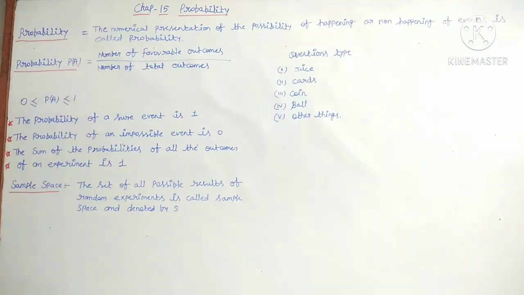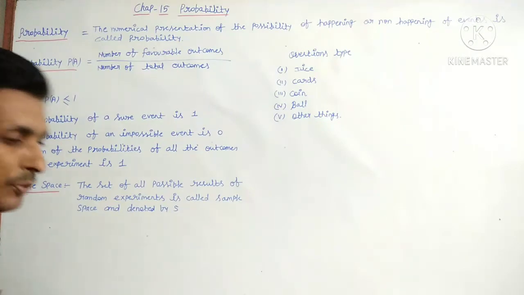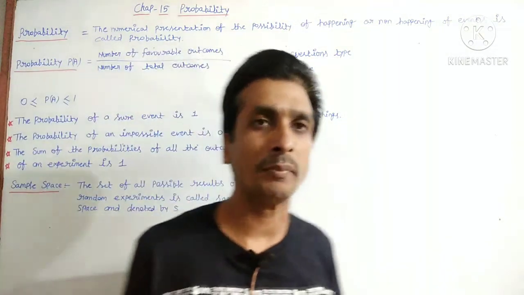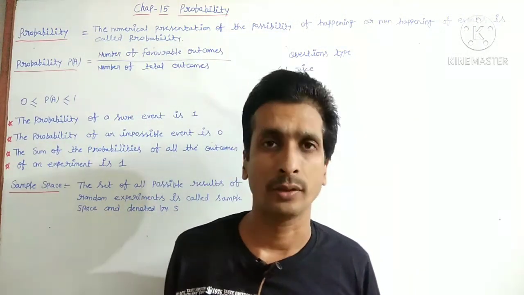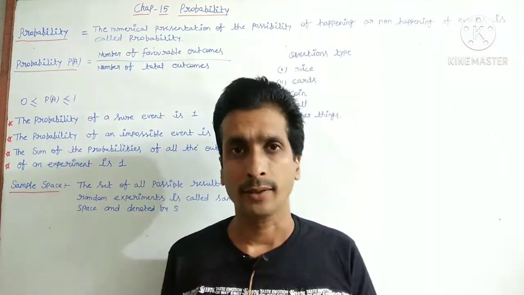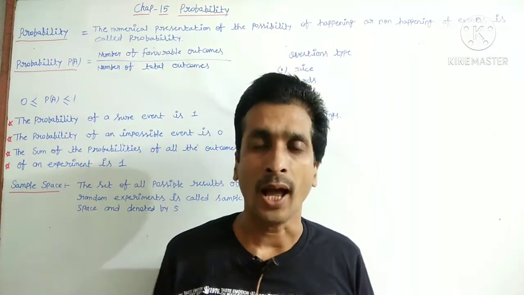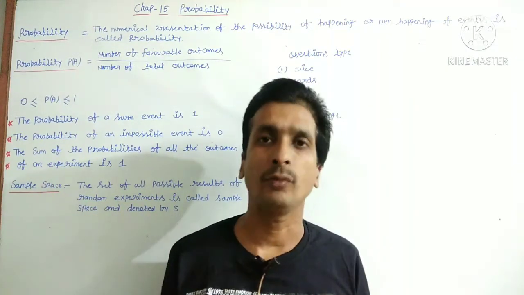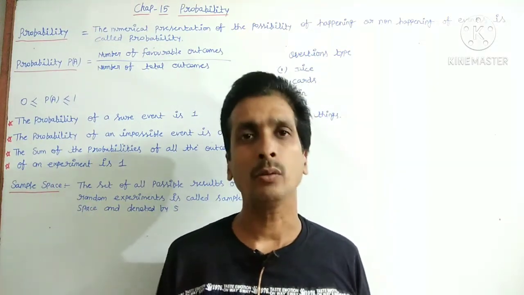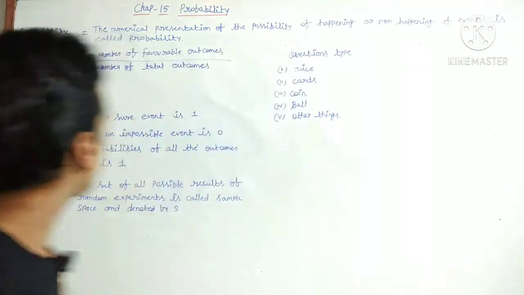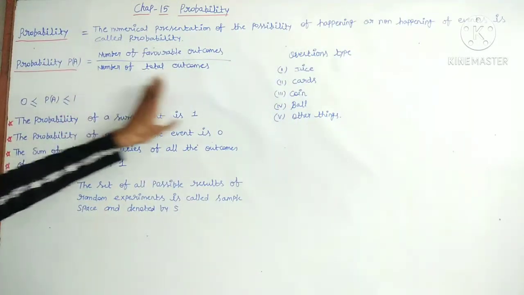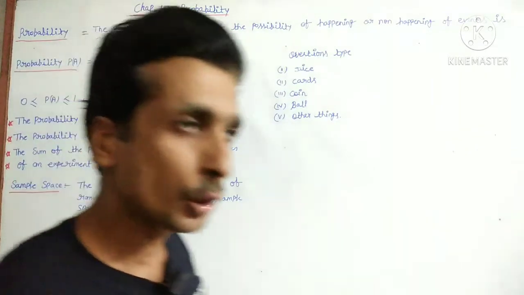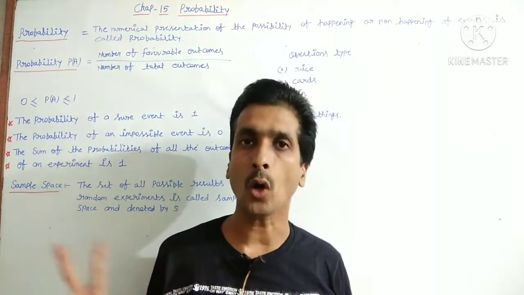Number of favorable outcomes upon number of total outcomes. Number of favorable outcomes, that means which you want, जो आप चाहते हैं, which you want. Suppose one coin is tossed up and I demand head. If the head comes, I win. If head does not come, I lose the toss. Okay, so that is the favorable outcomes. And number of total outcomes, there are only two outcomes, head or tail in a single coin.